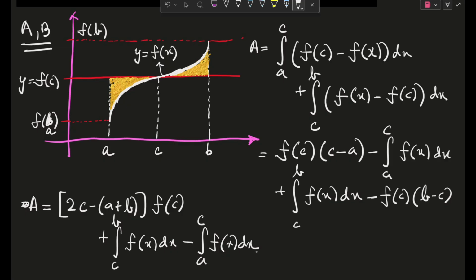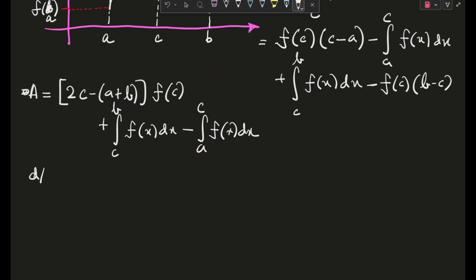And now we needed to minimize our area, and for that we have to differentiate capital A with respect to, now you will ask what will be the variable, because c is what we have to find, so basically dA by dc is what we will find. Okay, so let's quickly do that.